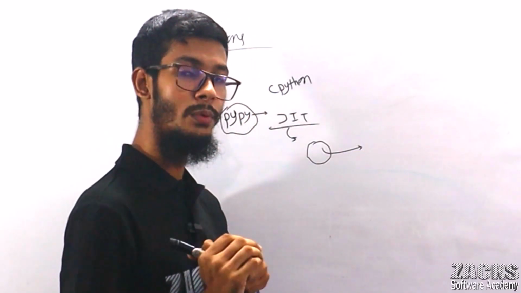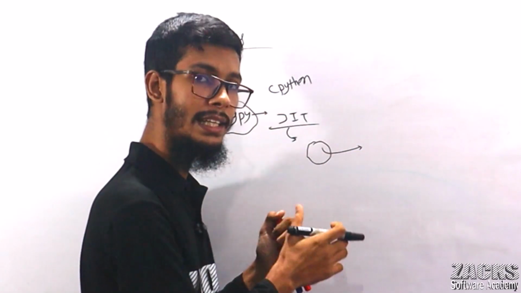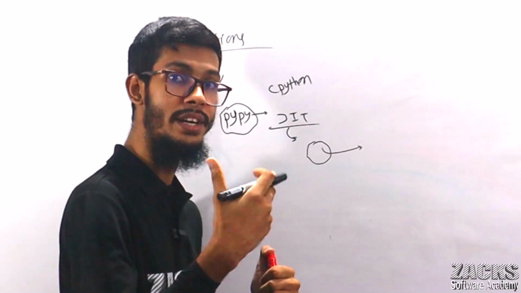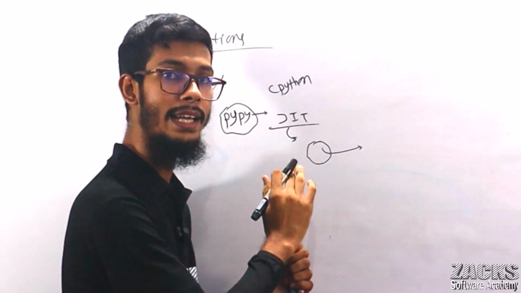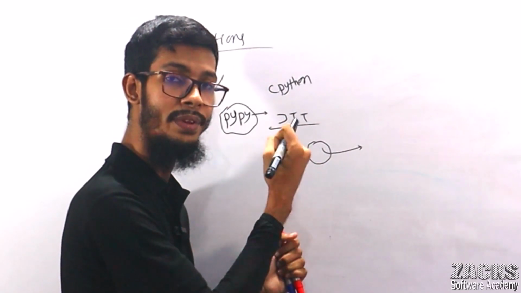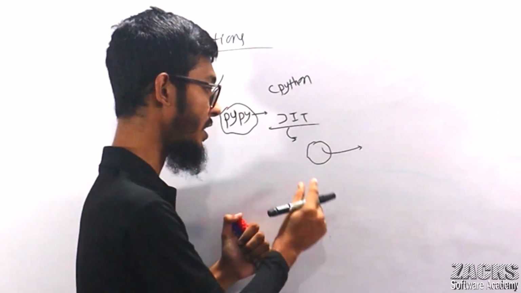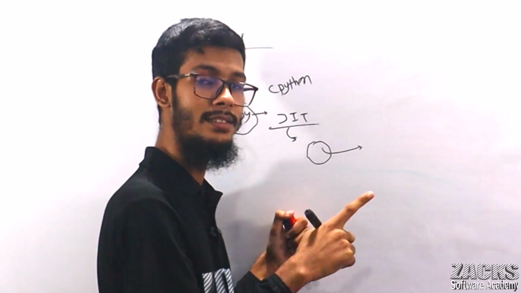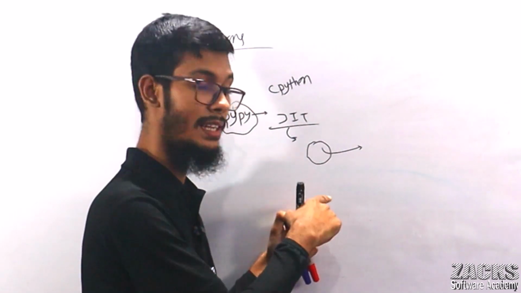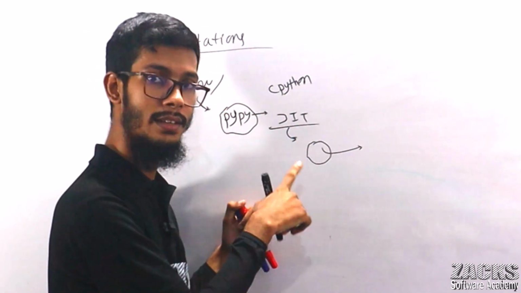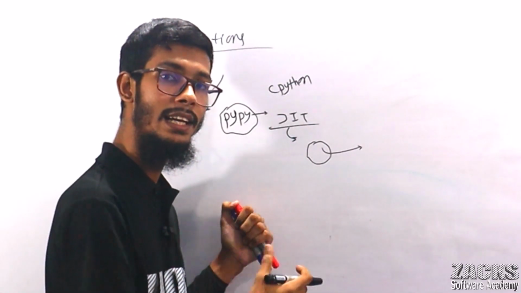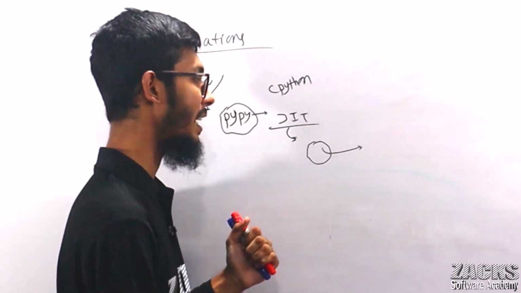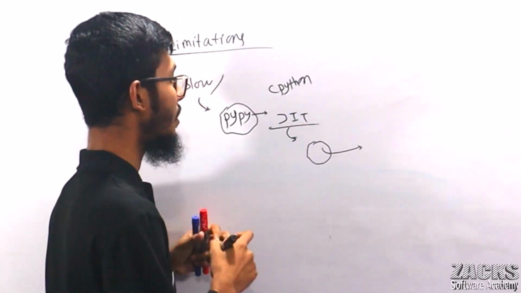Without executing line by line, it directly converts repeatedly or frequently executed code into machine code at the same time, whenever it is running the bytecode. So we get better performance. I hope you got this point.